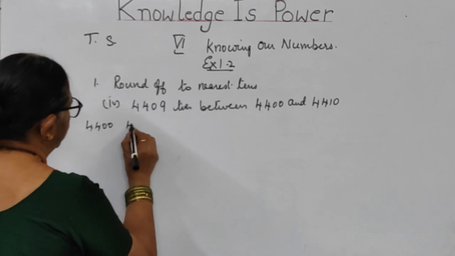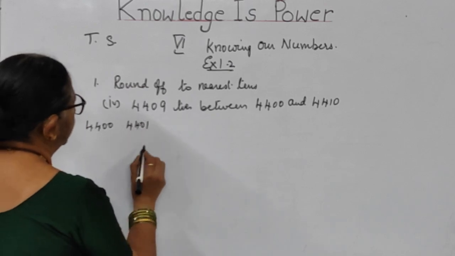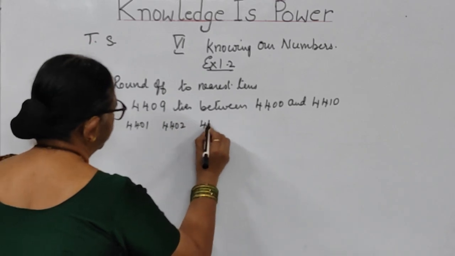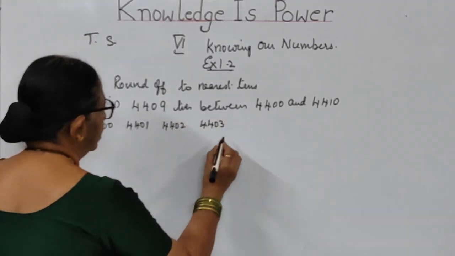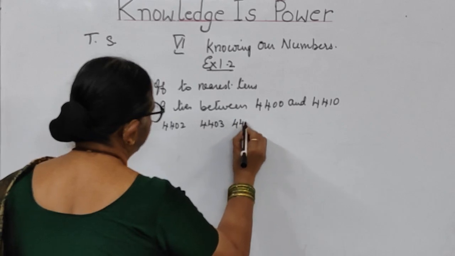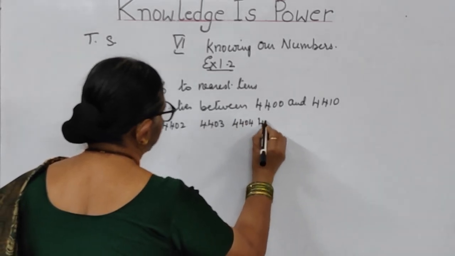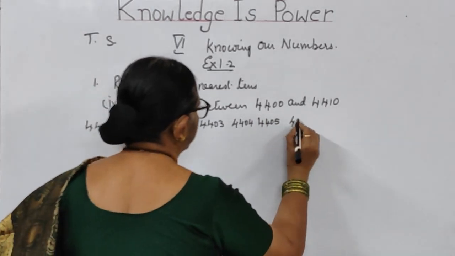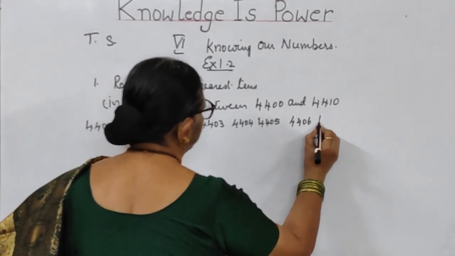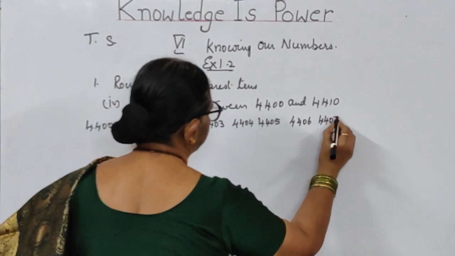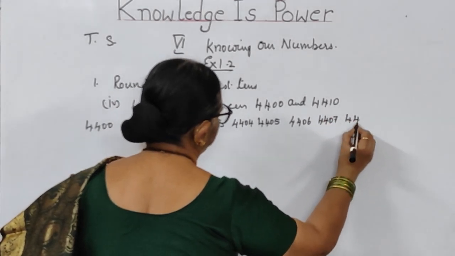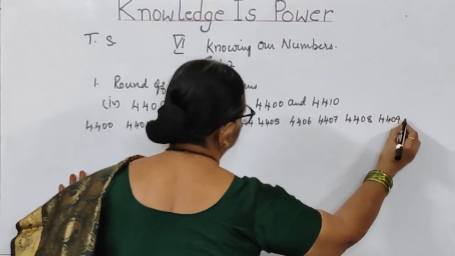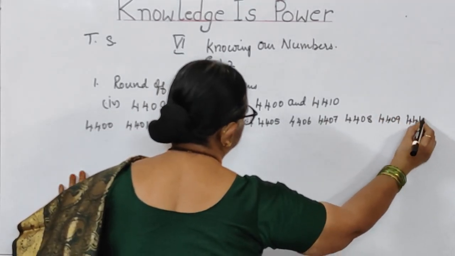4400, 4401, 4402, 4403, 4404, 4405, 4406, 4407, 4408, 4409 and 4410.